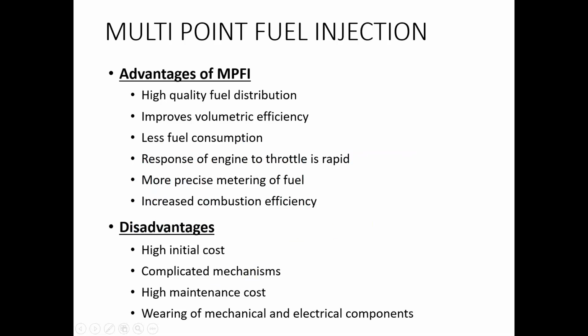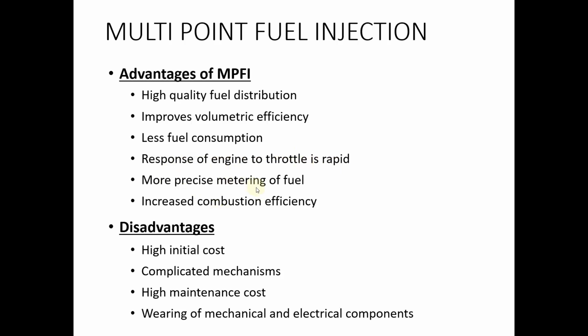Now let us look at the advantages of multi-point fuel injection. High quality fuel distribution, volumetric efficiency is increased, lesser fuel consumption, and engine response to the throttling is very high because the information given to the ECU is very fast. Since it is an electronic signal, the engine conditions are analyzed very quickly, and accordingly the instructions are given to operate the fuel injector. So if the throttle requirement is high, at that point itself the fuel injector will provide more quantity of fuel. So the response is very fast.